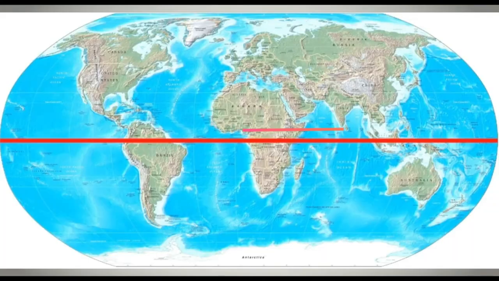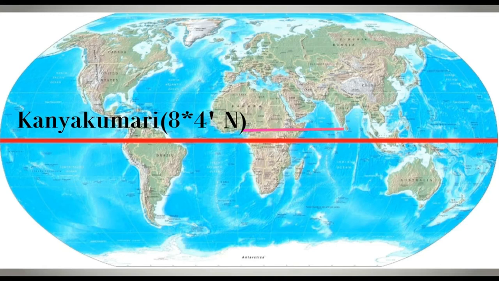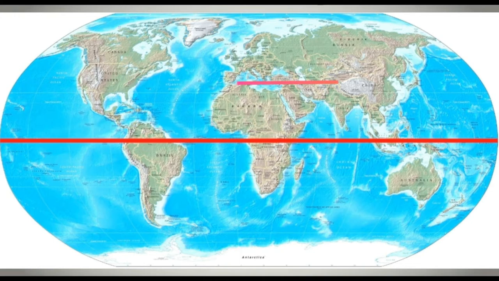So since Kanyakumari is near to the equator, that is why the difference between day and night will be minimum in Kanyakumari, and Srinagar is relatively far from the equator, that is why the difference between day and night in Srinagar will be more. So that is all about the influence of latitudinal extent.